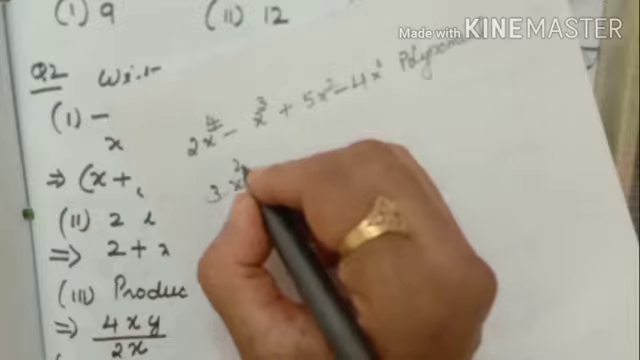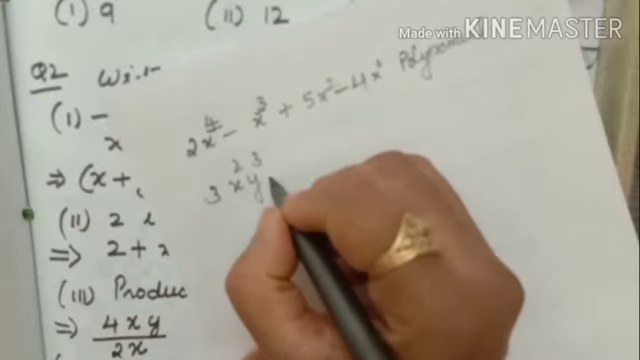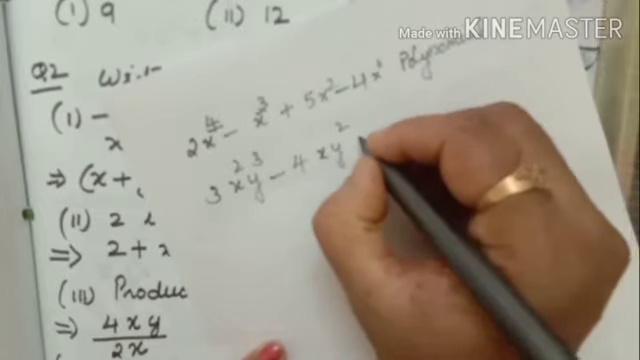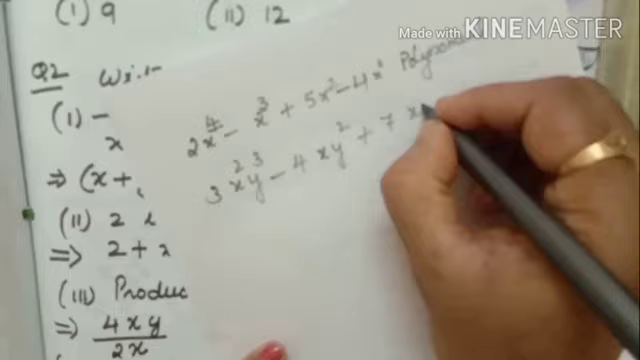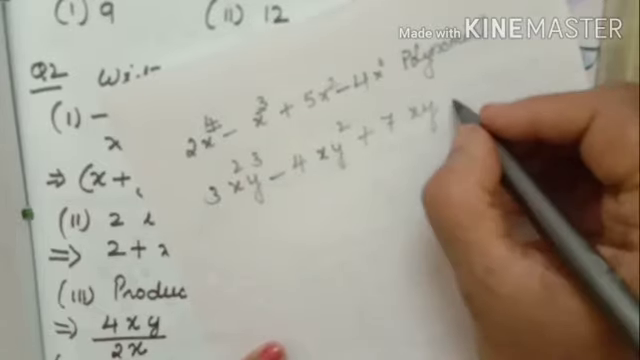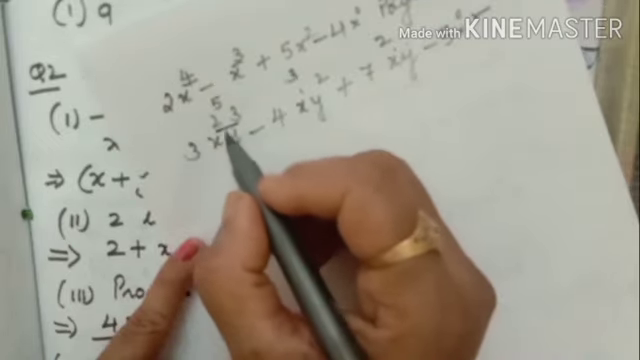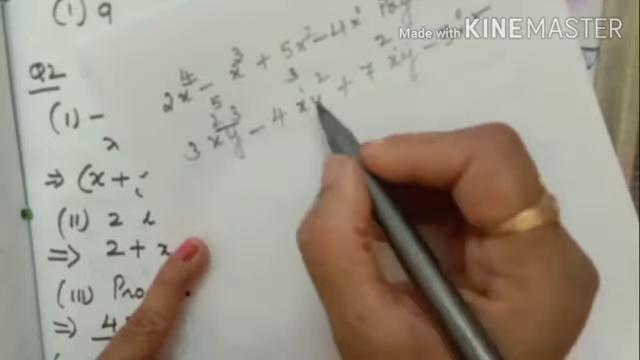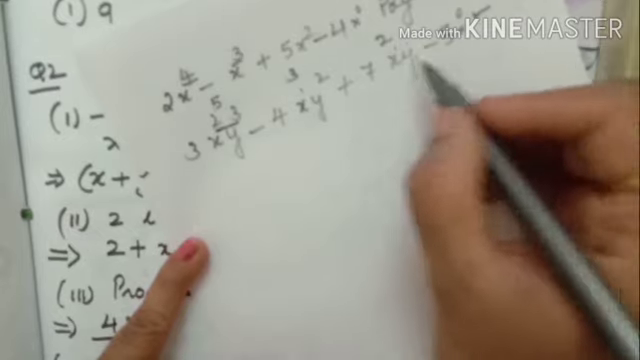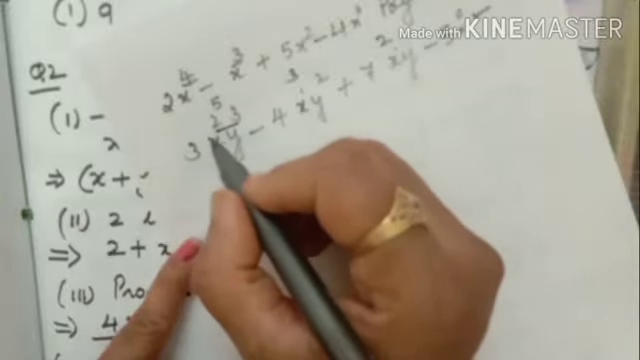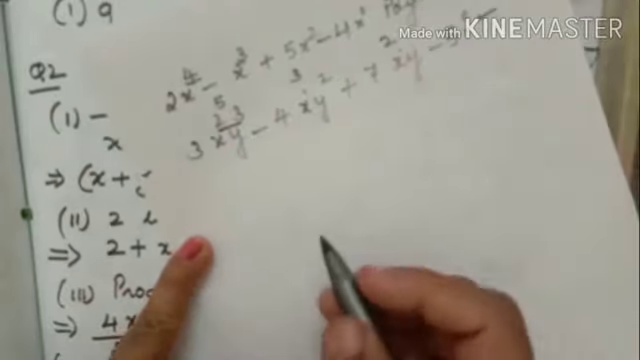3xy, x square y cube minus 4x y square plus 7xy minus 5. See, xy cube: 3 plus 2, 5 is the degree. Here 1 plus 2, 3 is the degree. Here nothing, then 1, 1, 2 is the degree. Here no variable, then 0 is the degree. Like that only you have to take the degree. If 2 variables are in one term, you have to add their degrees.